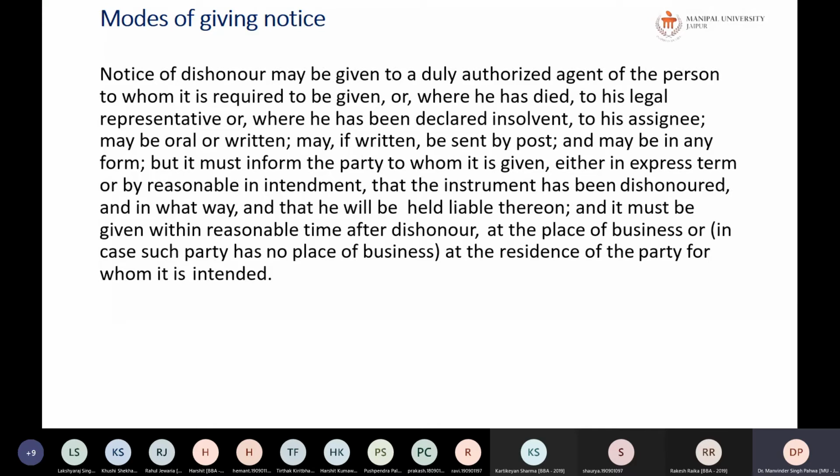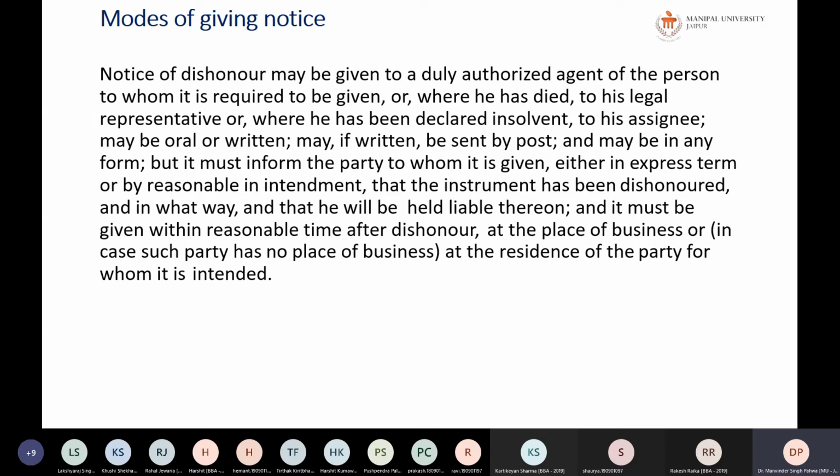If written, it may be sent by post and may be in any form, but it must inform the party to whom it is given, either in express terms or by reasonable intendment, that the instrument has been dishonored and that he will be held liable thereon. It must be given within a reasonable time after dishonor, at the place of business, or, if there is no such place, at the residence of the party for whom it is intended.